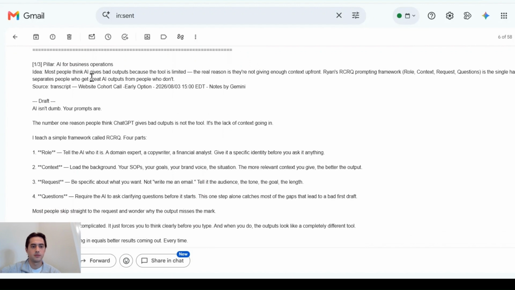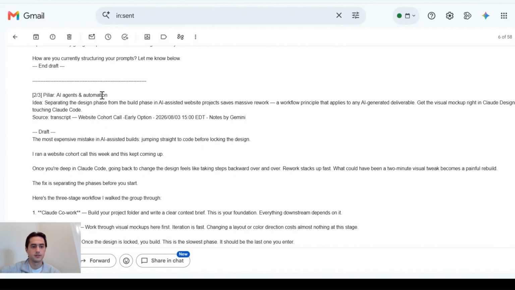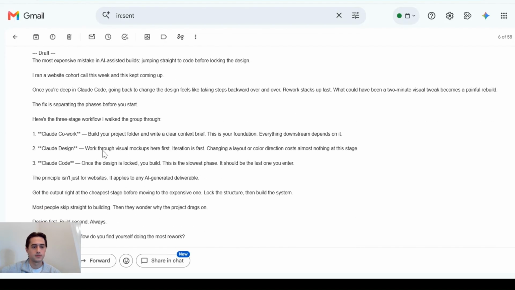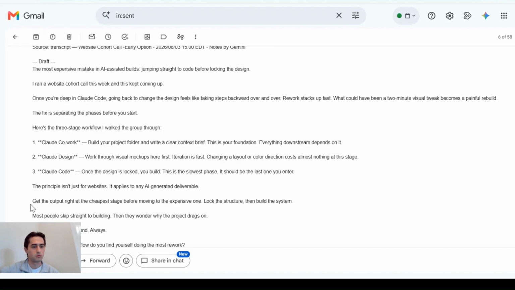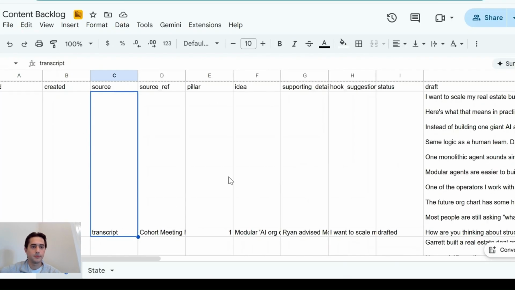This first one, the main summary that I got from a lot of my calls, was talking about the prompting framework I use when interacting with AI. Another summary I got was about agents and automation, including here's the source that this came from. Talked about a lot with Claude Cowork, Claude Design, Claude Code on these calls. This was a large portion of what went into these calls. So the AI drafted up a social media post related to the summaries from those calls. So I get that email every single day based on the call transcripts that were recorded that day.